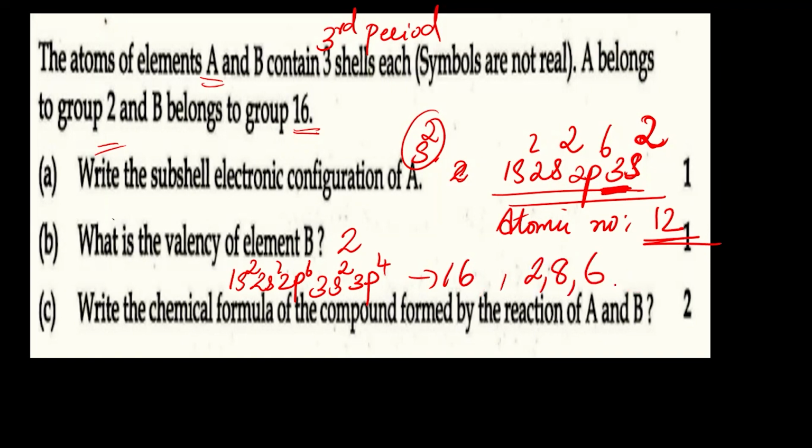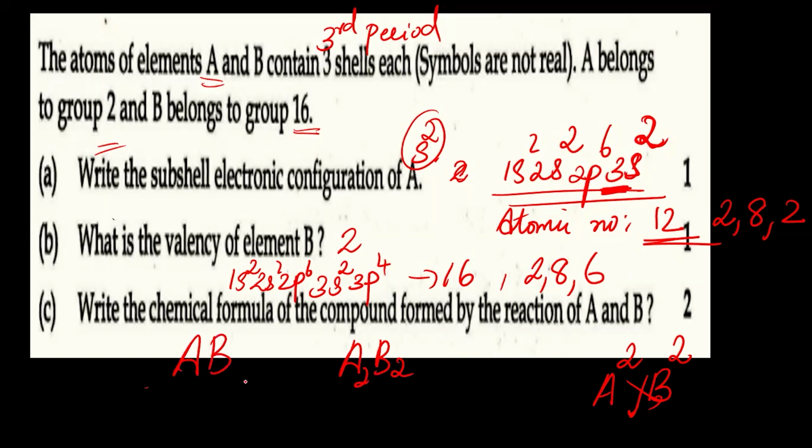Okay, 2, 8, 6, 2 more electrons, and A will donate 2 electrons because its electron configuration is 2, 8, 2. So A will donate 2 electrons, B will accept 2 electrons. A's valency is 2, and B also has valency 2. Then just proceed, you will get A2B2, same thing. So its chemical formula will be AB. So in this type of question, what you have to do is just write down the main shell electron configuration. You will easily get the chemical formula.